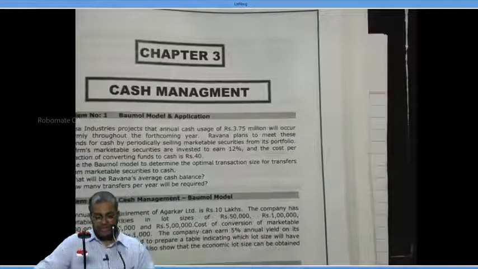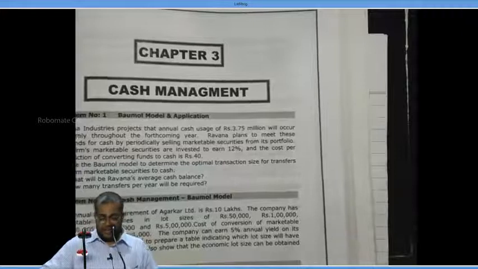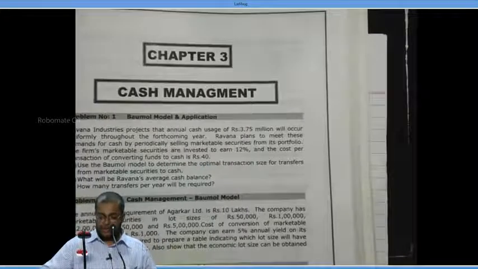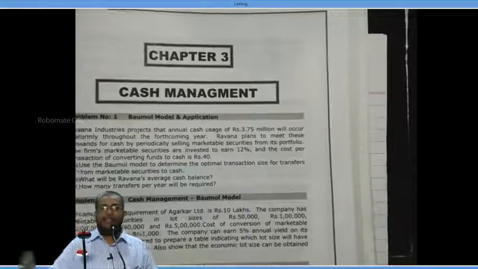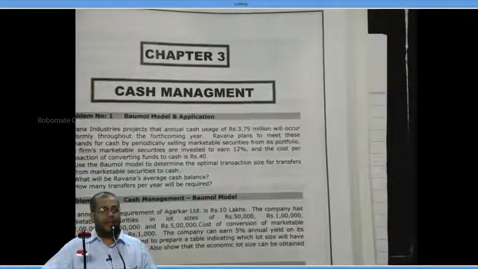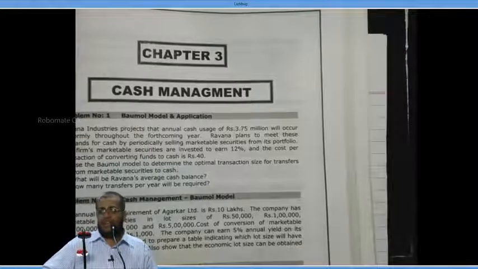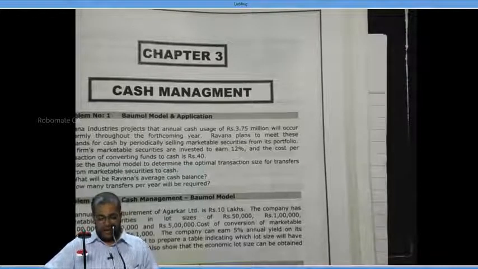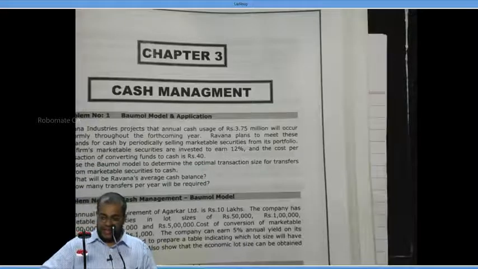Ravana Industries projects annual cash usage of 3.75 million, which is 37 lakh 50,000, and 1 million is equal to 10 lakhs. It will occur uniformly throughout the year.